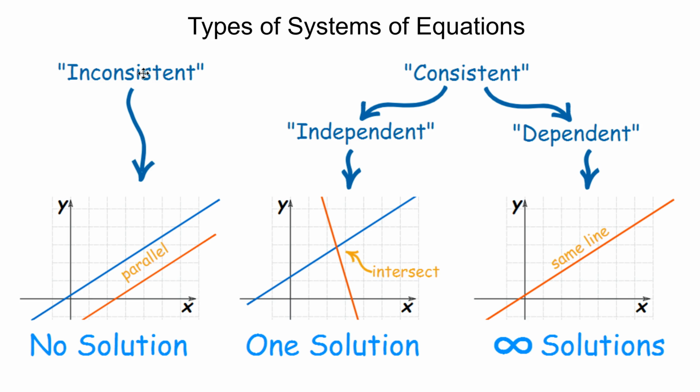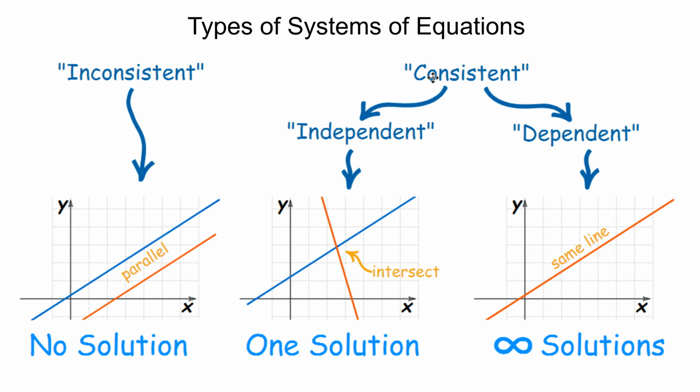So a solution we usually think of as an x and y coordinate, and there isn't a solution because our lines are actually parallel. They'll never actually cross and have any point or x, y value in common. The second case we're going to look at is what we call a consistent independent system. And we'll talk a little bit more about the nomenclature here, but consistent means that there is one or more solutions. Independent is just referring to the fact that our two lines don't necessarily depend upon each other to maintain this one solution case.